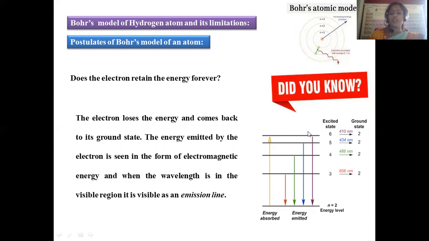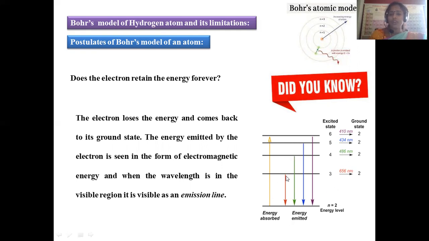A different amount of energy is released based on the transition from a higher to a lower level. If the electron moves from the sixth shell to the second shell, 410 nanometers is the wavelength. For the fifth to second transition, 432 nanometers, and fourth to second, 486 nanometers.